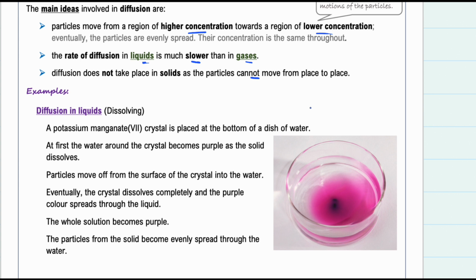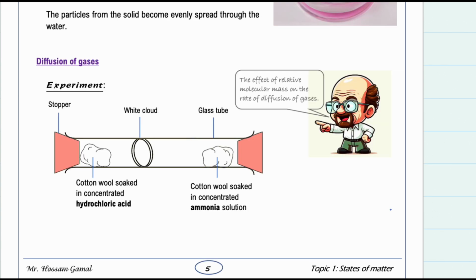Let's take an example of diffusion in liquids. Let's say that we have a potassium manganate(VII) crystal, and you put it in a sample of water. In the center here you have the crystal of the potassium manganate. The color is darker near the crystal, but eventually the crystal dissolves completely and the purple color spreads through the liquid. This is a very common experiment to demonstrate diffusion of gases.